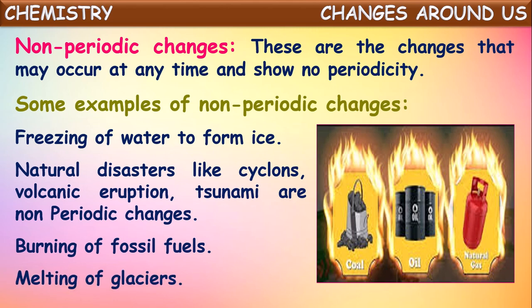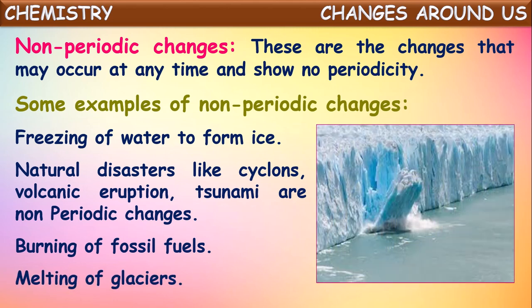One more example, melting of glaciers. Yes, in the polar regions, water is in the form of solid ice because of very cool temperature there. But sometimes this ice in the glaciers melts and converts into liquid water. This also will not happen at regular intervals.